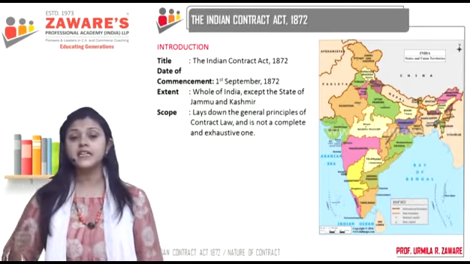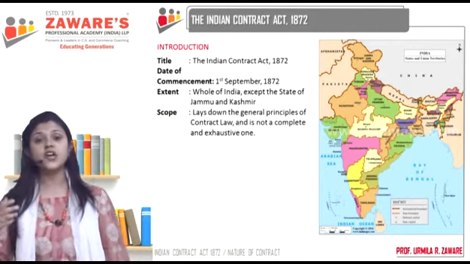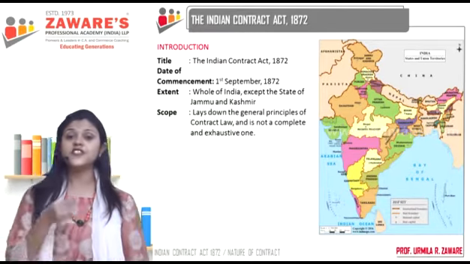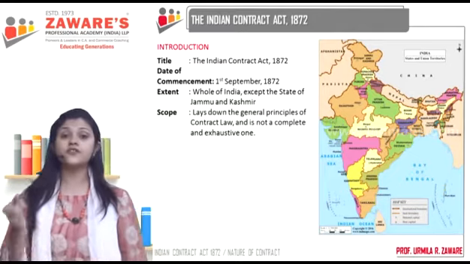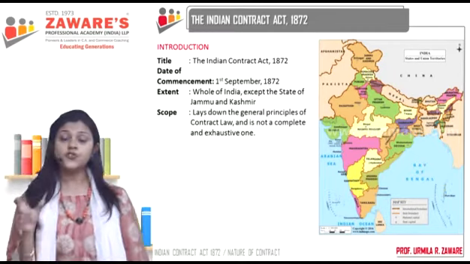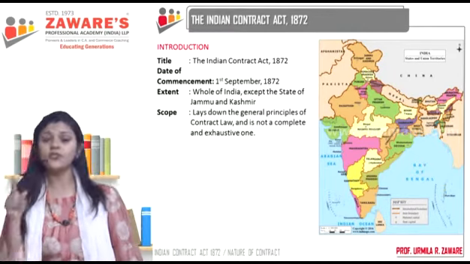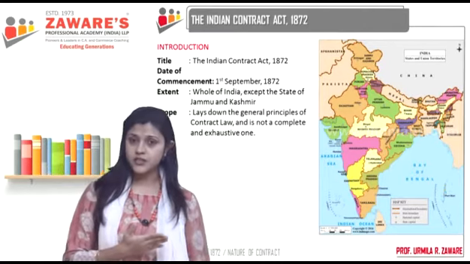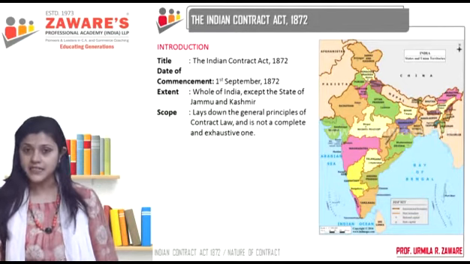Artificial person means legal entity. That means which does not have a natural existence, but which is artificially created by man. So you can have corporations, you can have companies which are also regarded as persons. So is the Contract Act applicable to these also? Yes. So when we say persons, we mean natural, human beings, as well as artificial, that is legal entities.